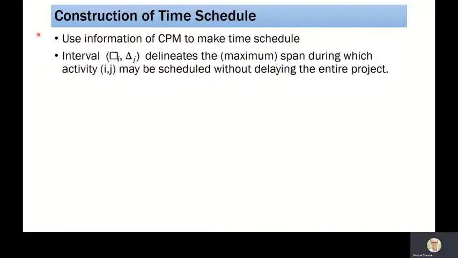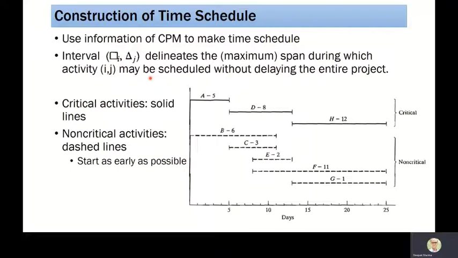As of now, we have used CPM to find the project completion time as well as the critical and non-critical activities. Now let us construct the time schedule with the help of CPM. Consider the interval between square I and triangle J, the earliest occurrence time of node I and latest occurrence time of node J. This interval delineates the maximum span during which the activity IJ may be scheduled without delaying the entire project. So let us do that.